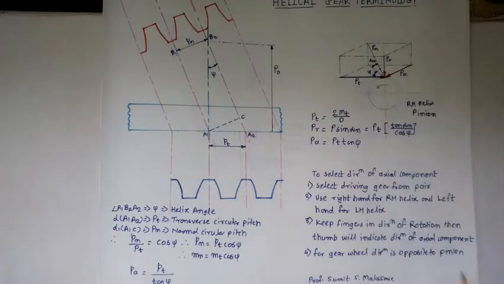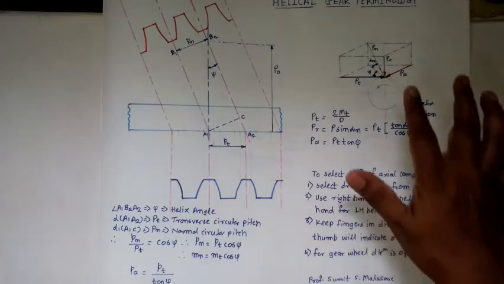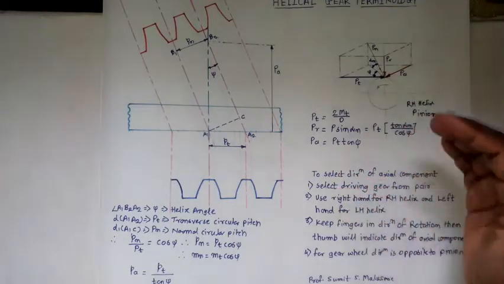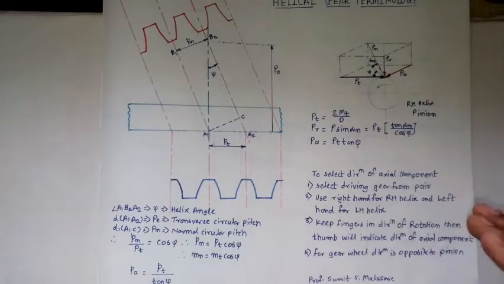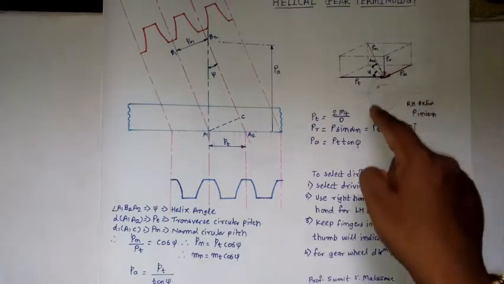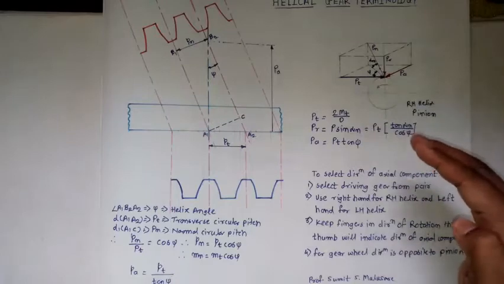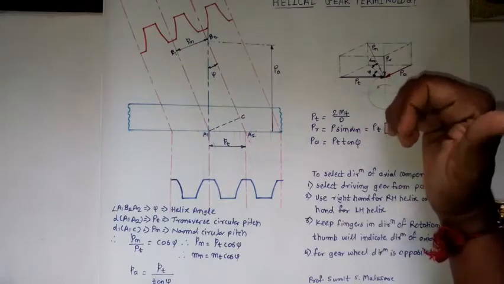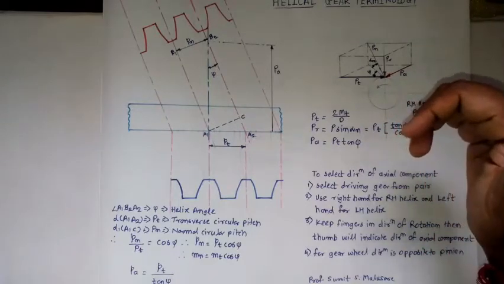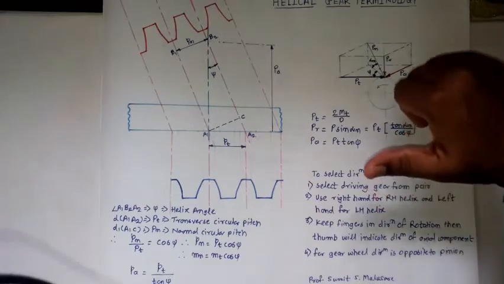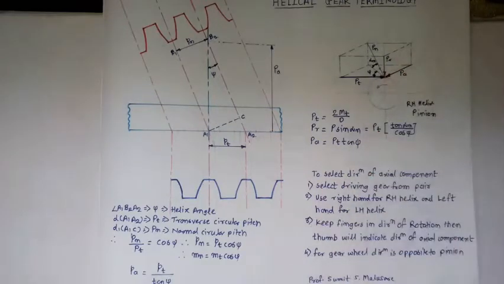So how to find out the direction of the axial force? For that, first of all select the driving gear, that is the pinion. Then use the right hand for a right-hand helix gear, and the left hand for a left-hand helix gear. Now this is a right-hand helix, hence I have to use the right hand, and your fingers should be in the direction of rotation of the gear. Then this should be the direction of the axial component, as shown over here.